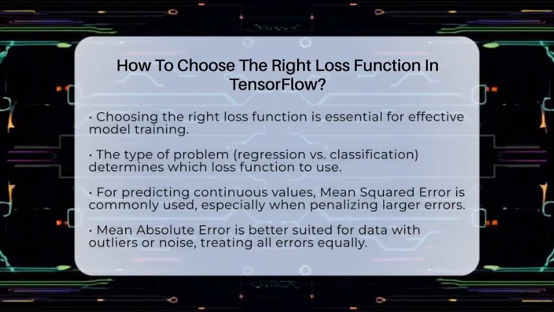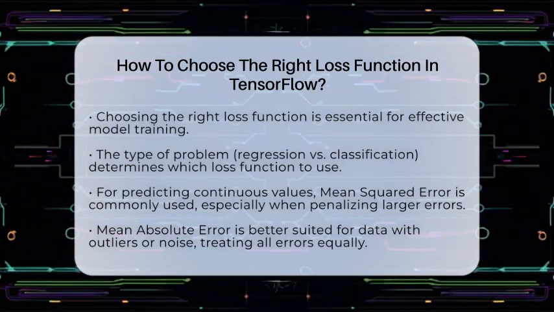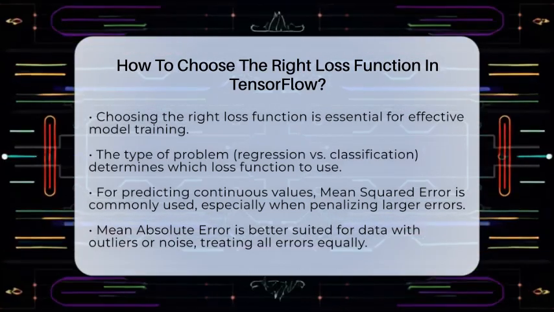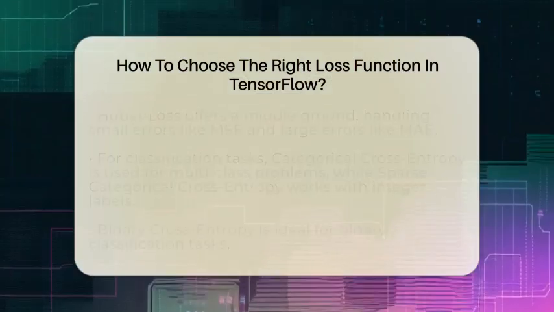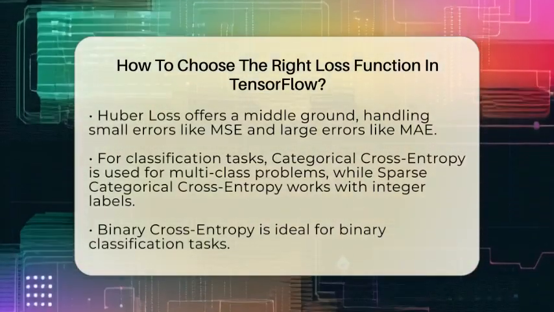Huber loss is a good middle ground because it behaves like mean squared error for small errors and like mean absolute error for large ones. It helps your model handle outliers without overreacting.